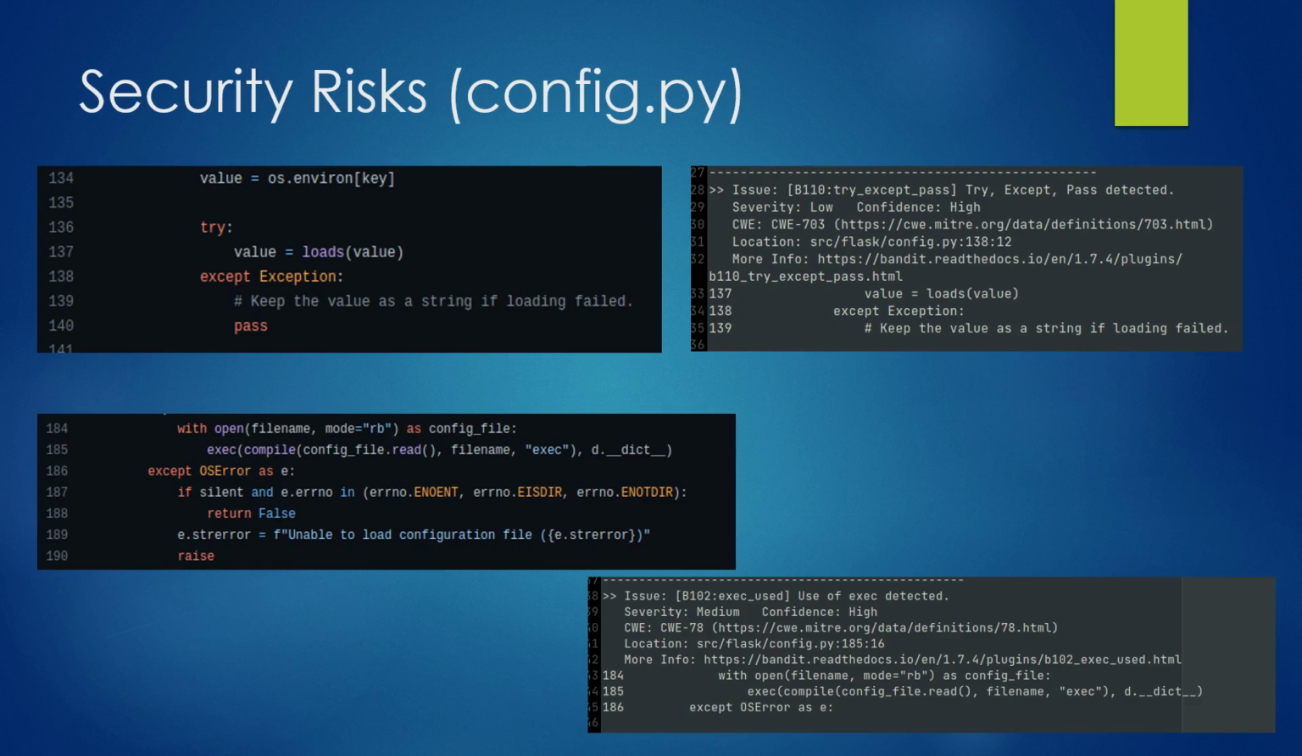To the right of the image is the bandit report showing that it is an improper check or handling of exceptional conditions. More egregiously is the middle example from the Python function. If you're not familiar, the exec function here on line 185 is a pre-built Python function that executes any string of valid Python code. So the function here will execute any code that is contained in the file.